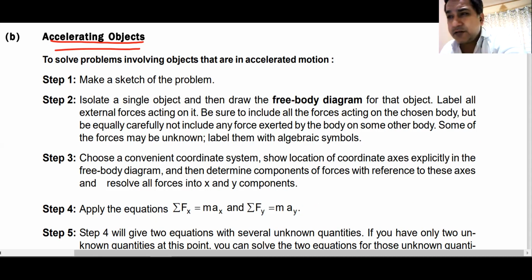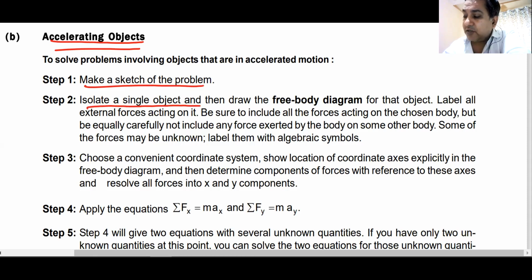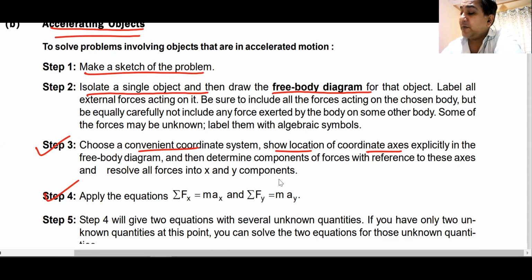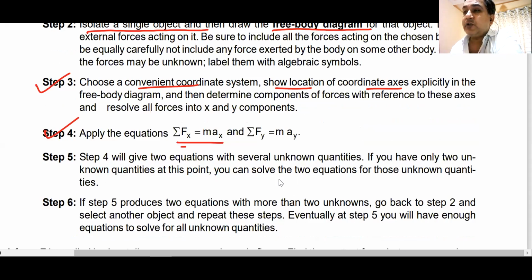So how do we find it? Whether it's accelerating in one direction or two directions doesn't matter. The process remains the same. You make a sketch of the problem, isolate each and everything and make a free body diagram. Choose a convenient coordinate system, X, Y. Then you can write Fx is equal to m into ax and Fy is equal to m into ay.